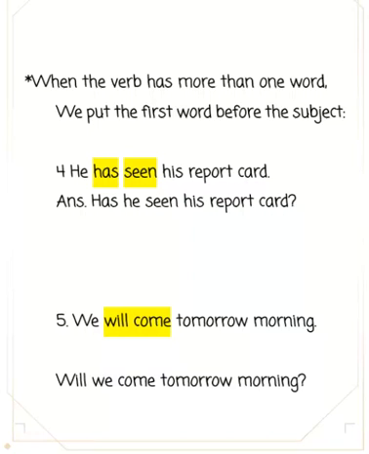Students, when the verb has more than one word, we put the first word before the subject. See these two examples here. He has seen his report card. Highlighted words are verbs. Has is placed in the beginning to form question. Has he seen his report card? We will come tomorrow morning. Will is placed in the beginning in question: will we come tomorrow morning?